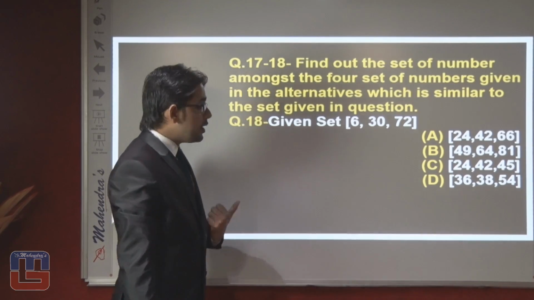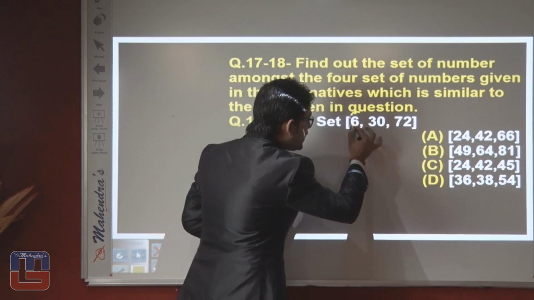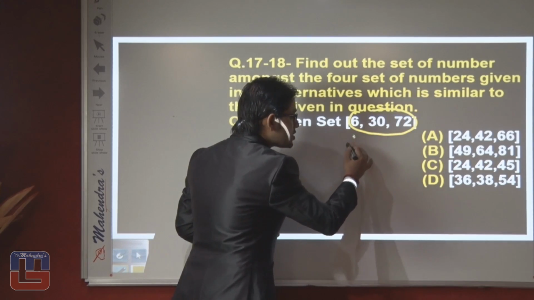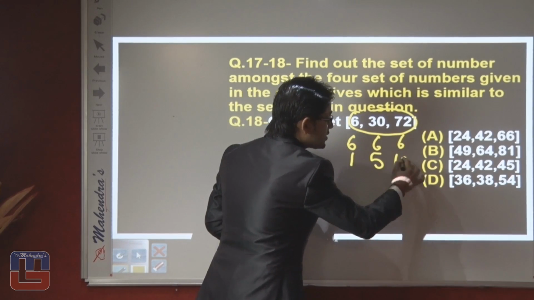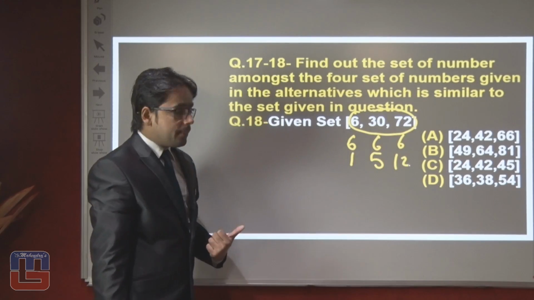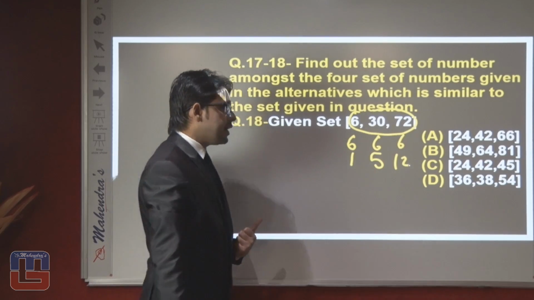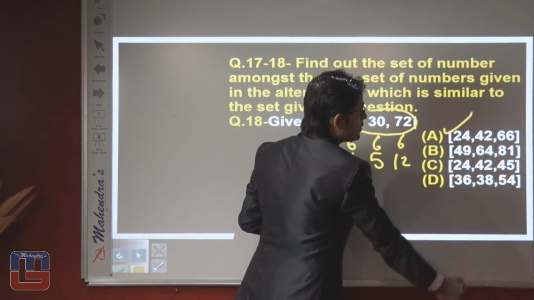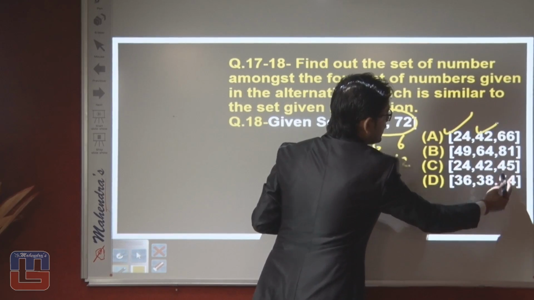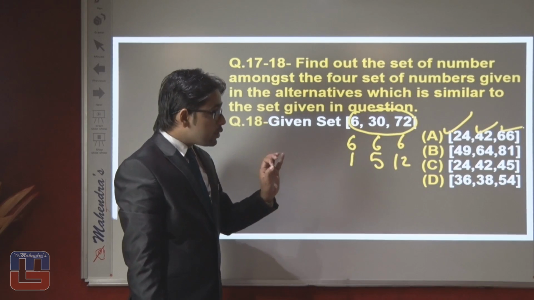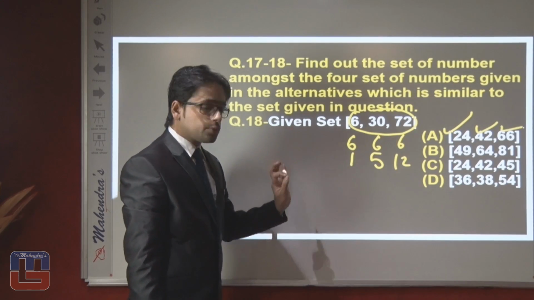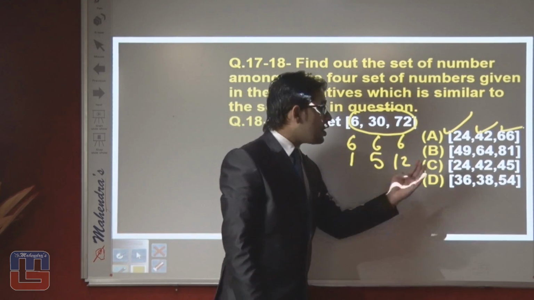What should we think? We should think these 3 numbers can be divisible by 6. Now you can see here, these are all numbers divisible by 6. Now we have to identify the pattern which is divisible by 6. You can see here 24 is divisible by 6, 42 is divisible by 6 and 66 is divisible by 6. So it can be a method that we can crack this. Now try to solve the other.